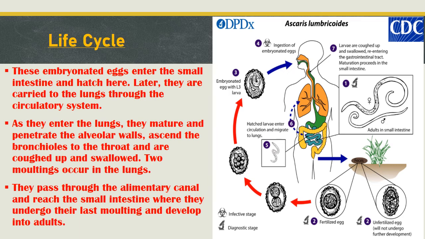Here they undergo two moltings. After reaching the bronchi, they make their way to the throat. Here they are coughed up and swallowed again. After swallowing, they reach the small intestine where they develop further and their fourth molting takes place. After this, they develop into adult worms. After developing into adult worms, they can live for up to 1 to 2 years in the intestine.